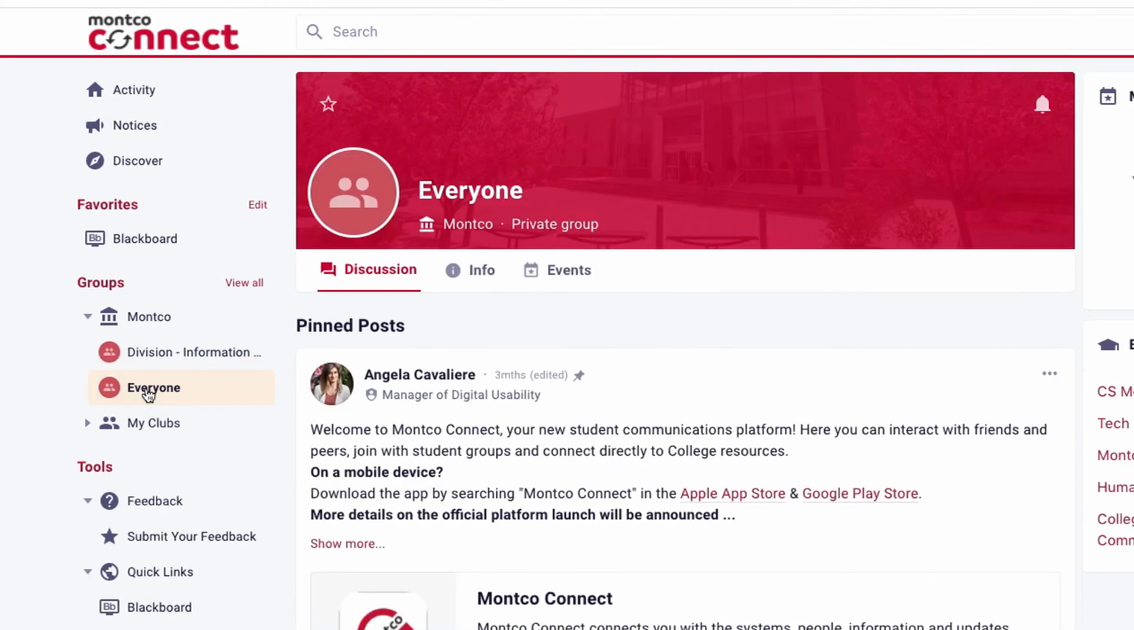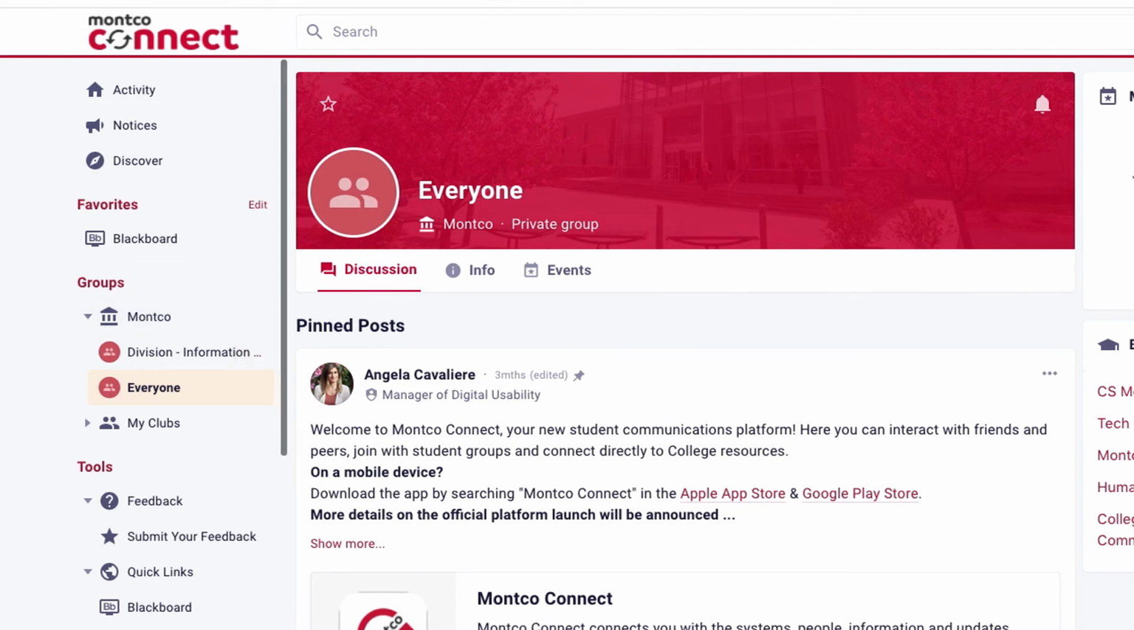support organizations such as Act 101, Keys, Minority Student Mentoring, the Veterans Office, Athletics, and more. All student clubs will also be represented through a group on MONTCO CONNECT.